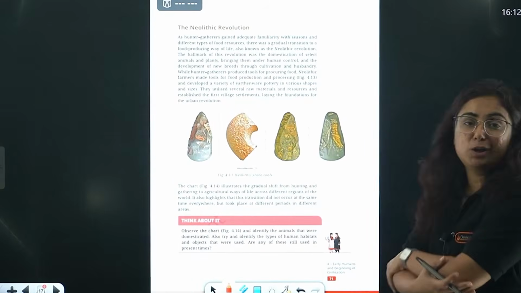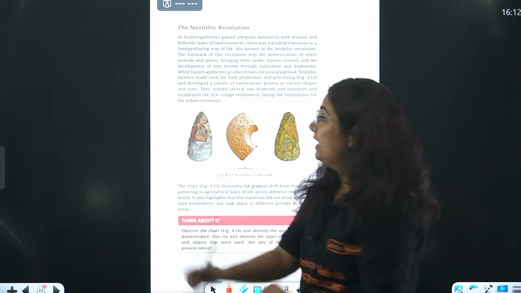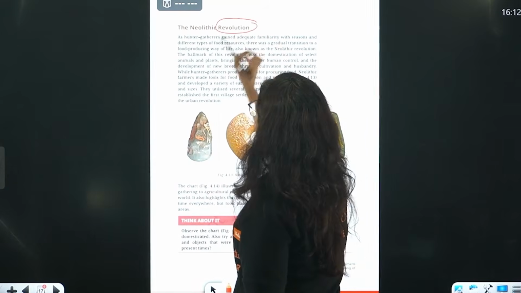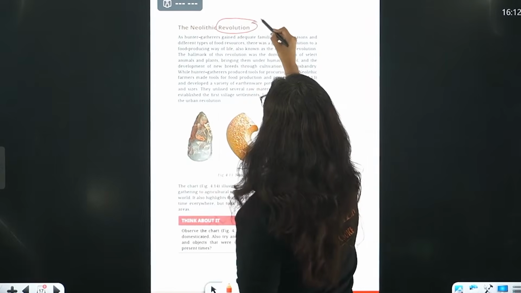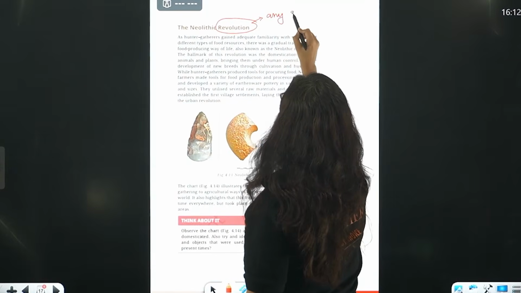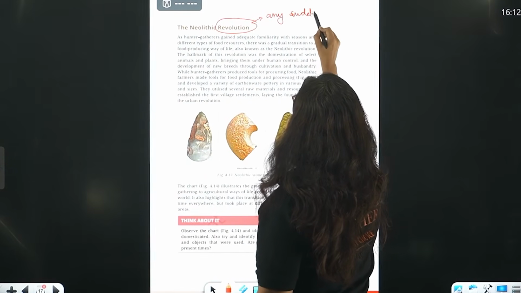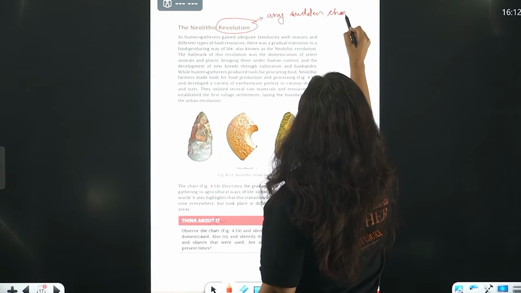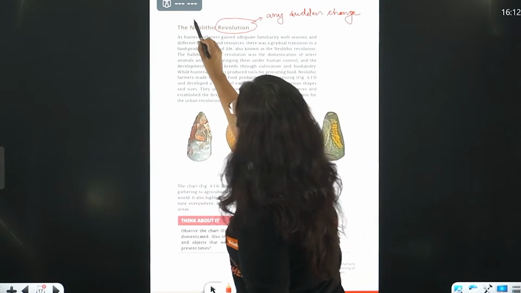Then comes the Neolithic revolution, right? What does this word revolution mean? Revolution means any sudden change in the society. Okay? Any sudden change in the society. How? What makes it new?